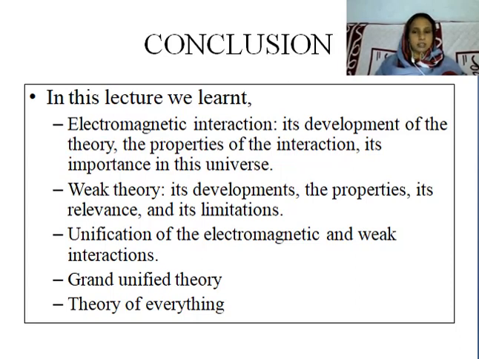And then the unification of electromagnetic theory with weak theory, which is known as electroweak theory. And then the last one is grand unified theory and theory of everything. So in this lecture we learned about three fundamental interactions.